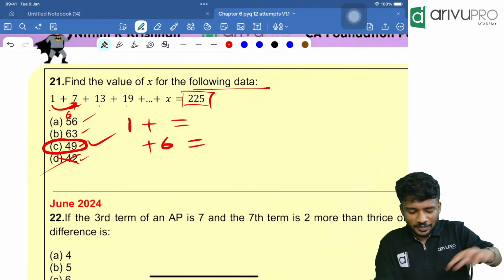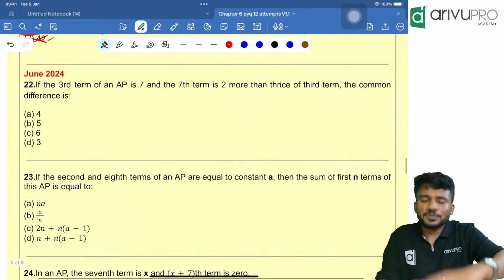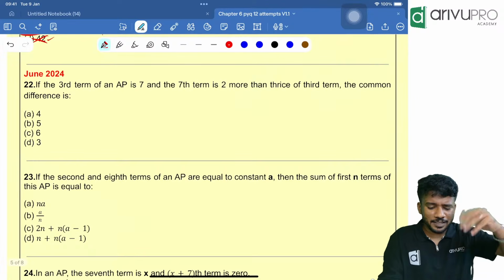Shortcut method. Very easy. June 2024 people. Now we have around 6 more attempts. It will be done very fast.